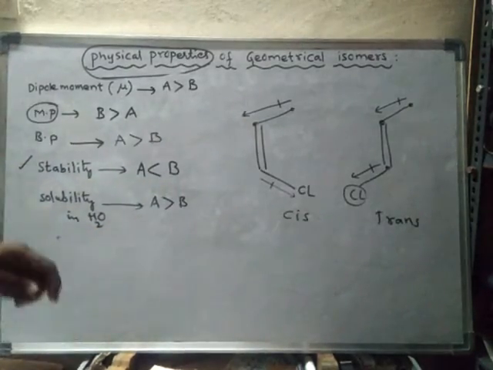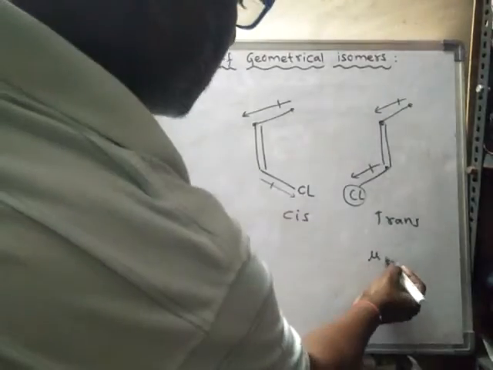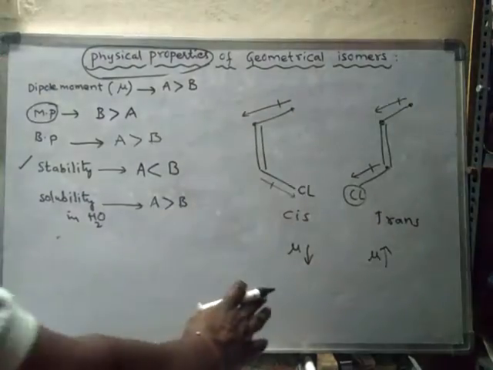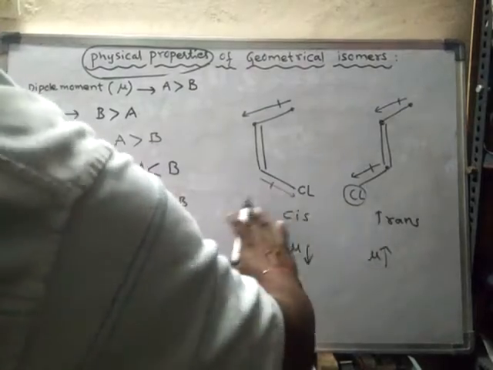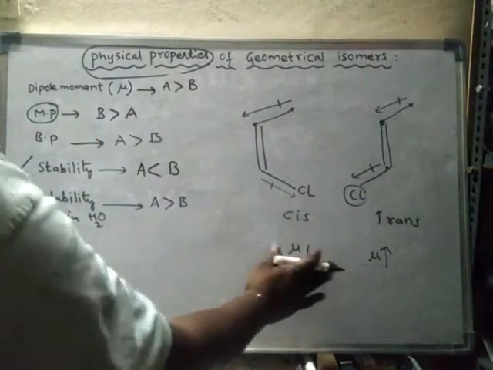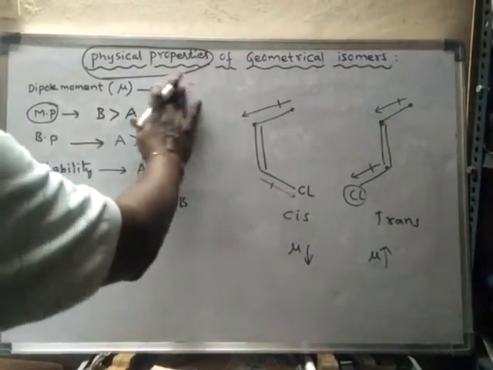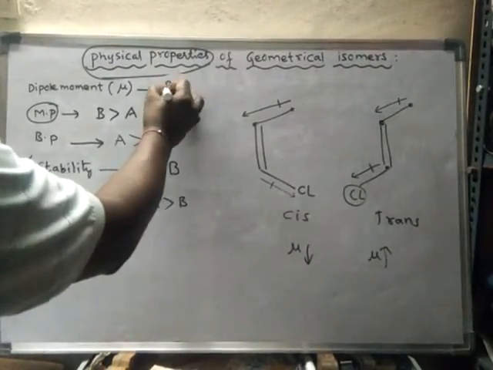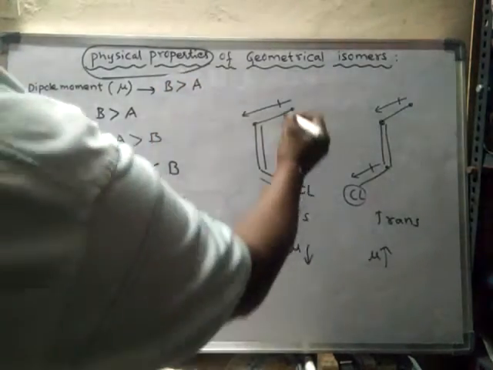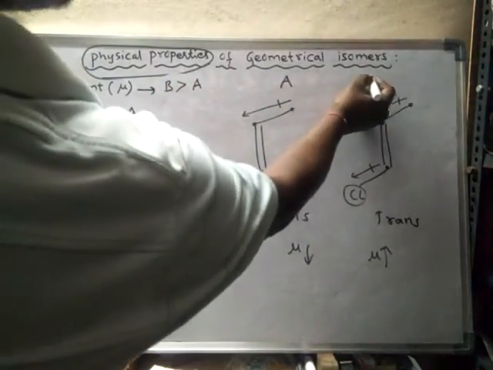So now here dipole moment increases, whereas here dipole moment decreases. That means in such compounds, dipole moment of cis is less when compared to dipole moment of trans. Dipole moment of trans is more than dipole moment of cis. So now let us assume this as A and this as B.